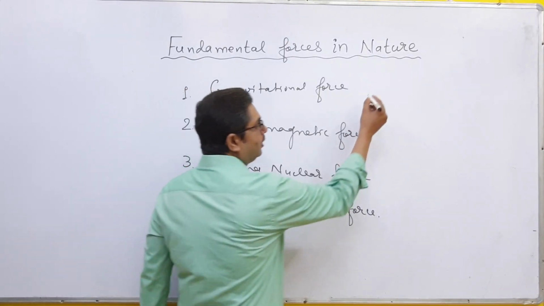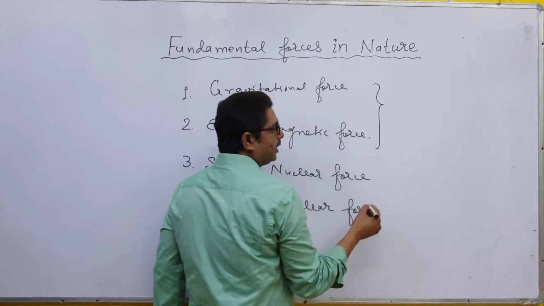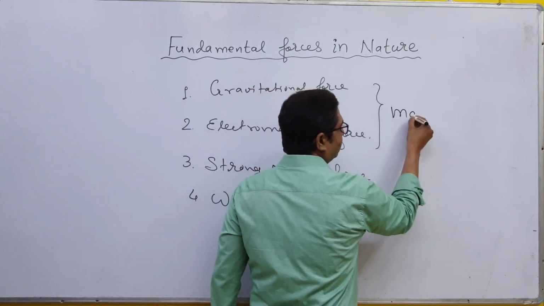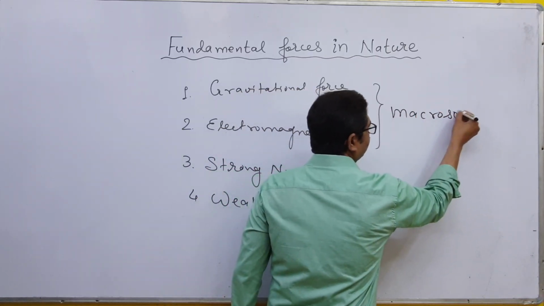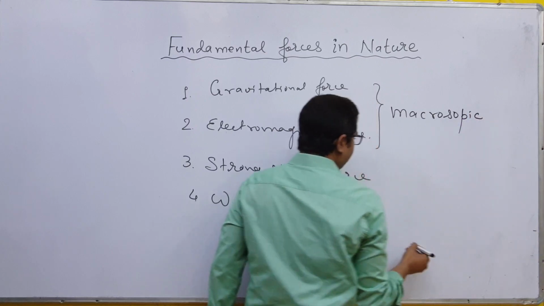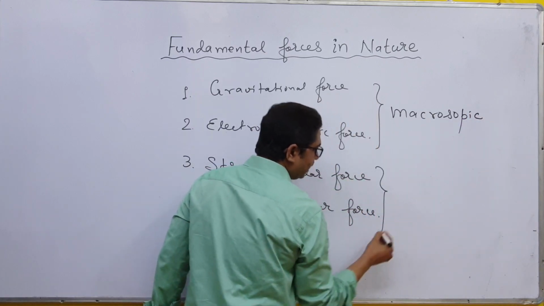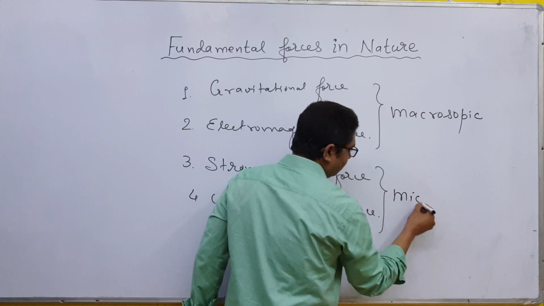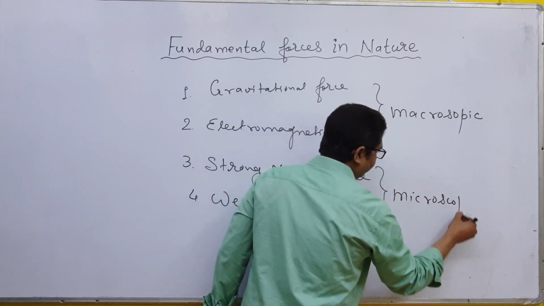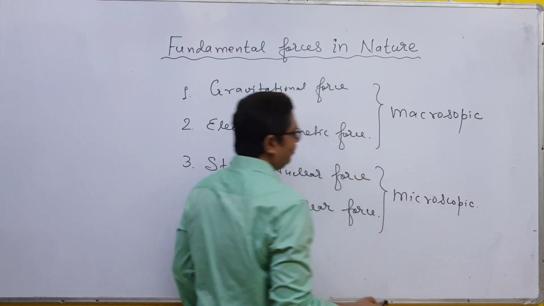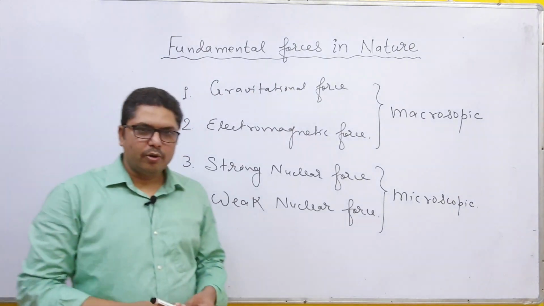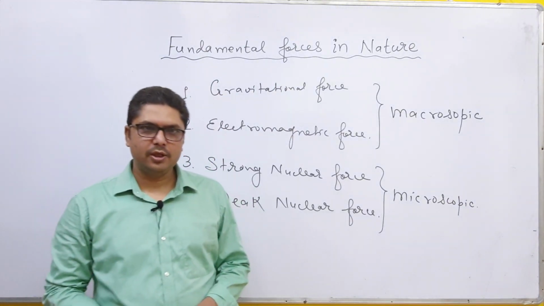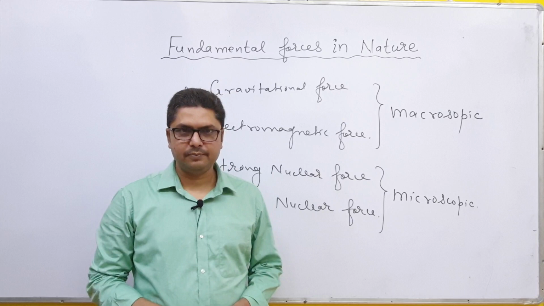That is, these two forces are kept under macroscopic and these two forces are kept under microscopic level. Now you are going to understand each force one by one.